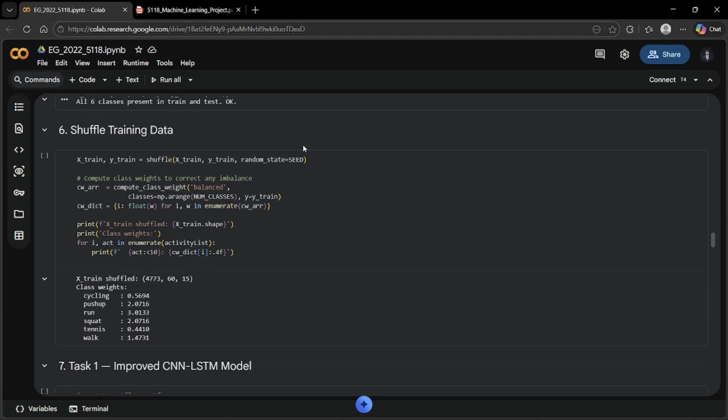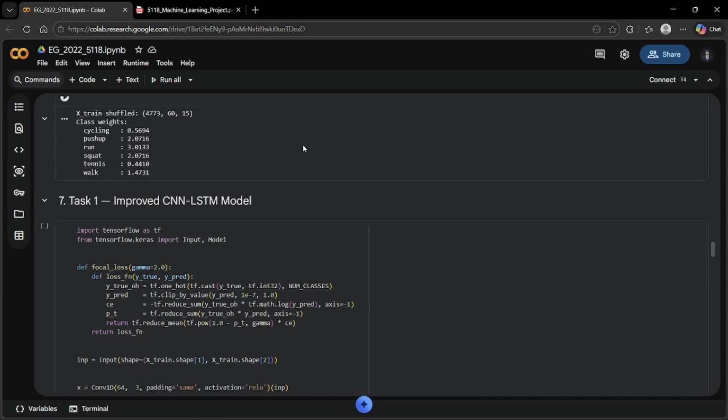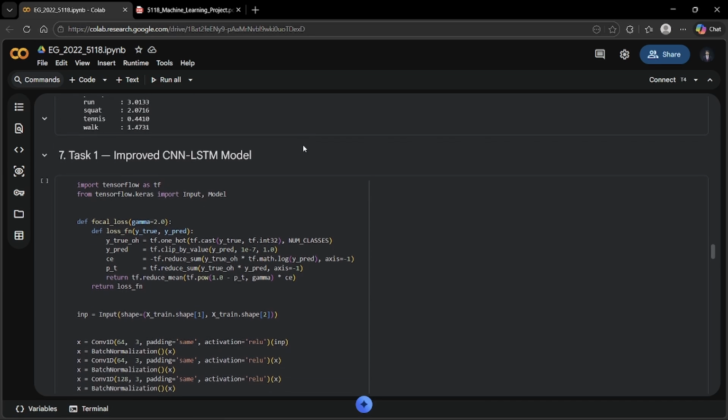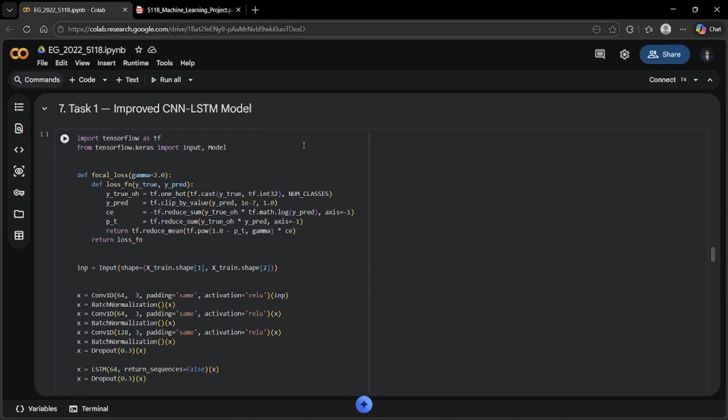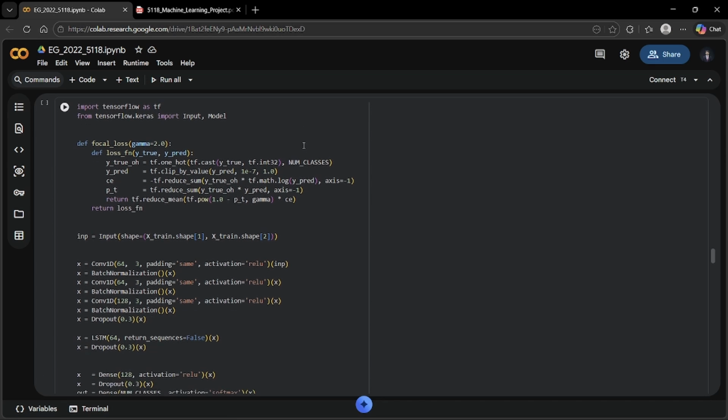I designed a convolutional neural network LSTM model with just under 1 lakh parameters. 3 convolutional layers learn local motion patterns from sensor readings. Then an LSTM layer reads the full sequence and captures the overall temporal structure. This is what separates cycling from squat. Finally, dense layers with dropout produce the 6-class prediction. I used focal loss, which forced the model to focus on hard examples rather than easy ones.